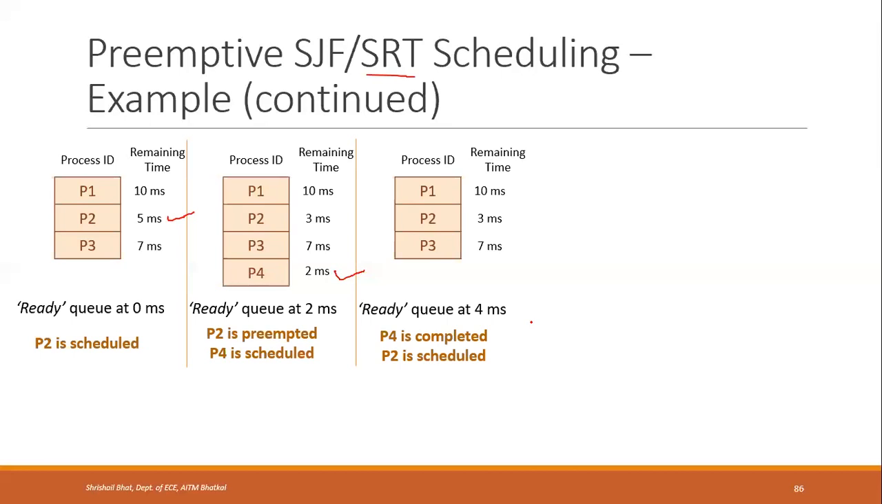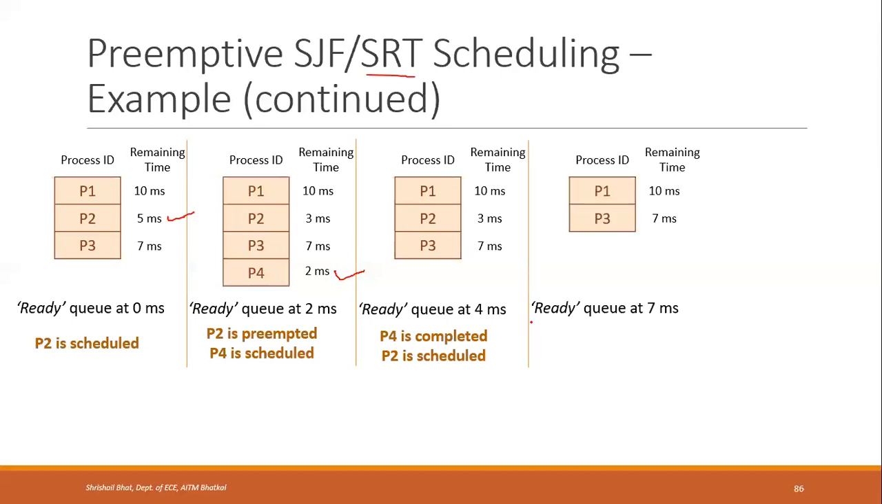At 7 milliseconds, P2 has completed. 4 plus 3, 7, right? Now only two processes are remaining in the ready queue: P1 with 10 milliseconds and P3 with 7 milliseconds. Earlier, P2 was the shortest one, that's why P2 was scheduled. And here P3 is the shortest one. That's why P3 will be scheduled. P2 has completed and P3 will be scheduled.